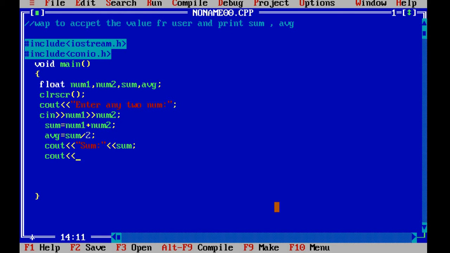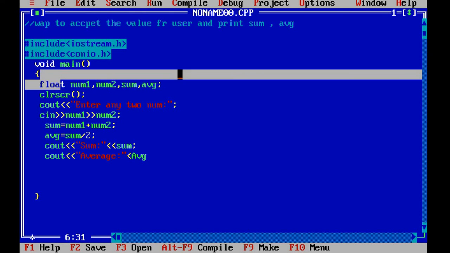In the same way we want to see the average also. So over here mention the variable. The way you have declared it, the same way you have to call it over here. You can't use it like this way. So this is wrong. This is another variable.